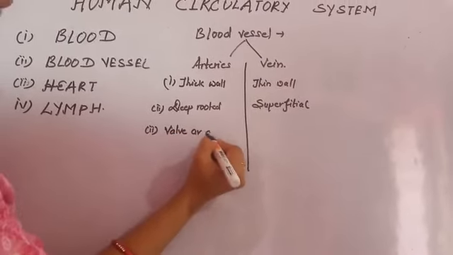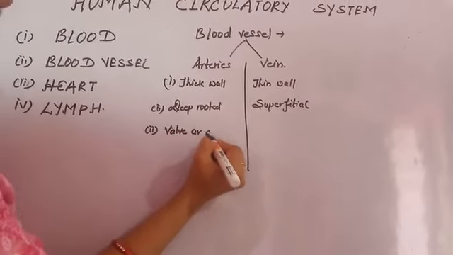Why is it deep rooted? Because if any cut or any damage takes place, then in the capillaries the blood flows at a very high pressure. So if any cut happens or anything which can damage the capillary, then, as I have told you, the blood flows in a very fast way. So if it is not deep rooted, it can damage our capillaries. So that's why it is deep rooted.